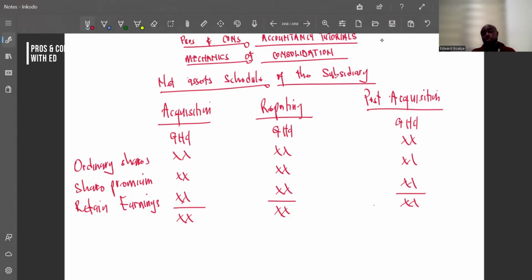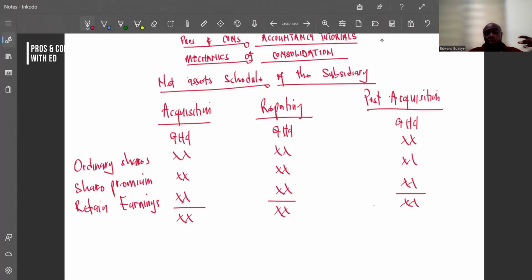And there are some circumstances where a scenario will be given to you, where you see that the subsidiary also sold something to who? To the parent. The subsidiary sold something to the parent, or the subsidiary sold something to the associate. So if the subsidiary has enjoyed any profit from this selling, we said we are buying you.